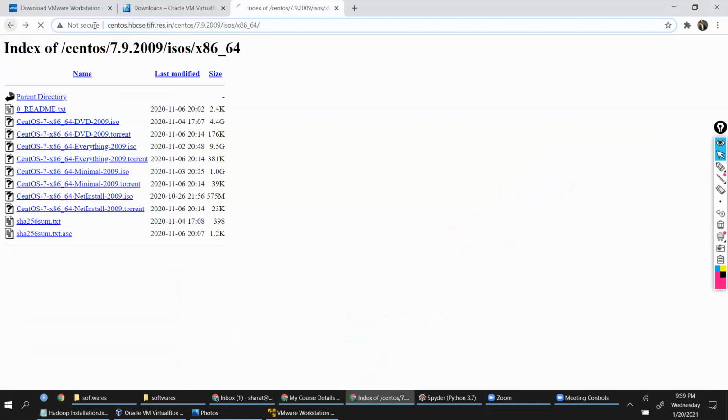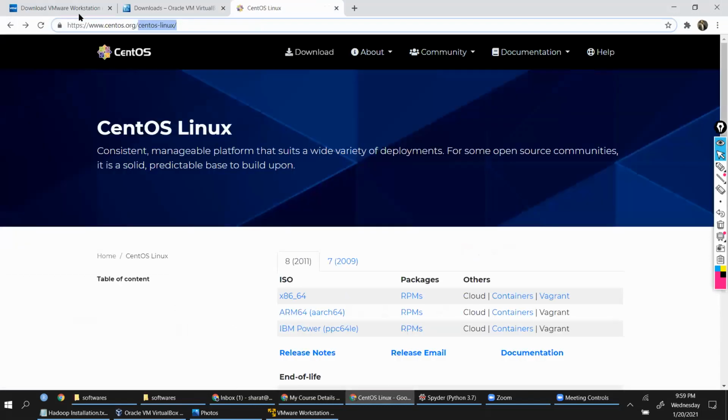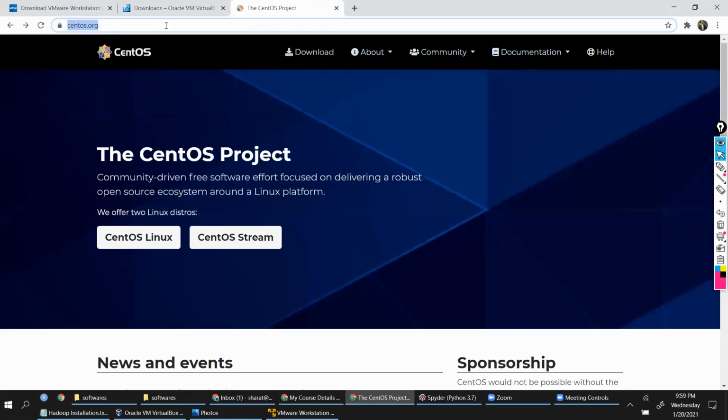You are there in CentOS.org, CentOS Linux, or let me show from scratch. CentOS.org, this is the URL. It's an open source platform. It's an operating system. Click on CentOS Linux. Please focus, guys, everyone who has not downloaded, please focus here.